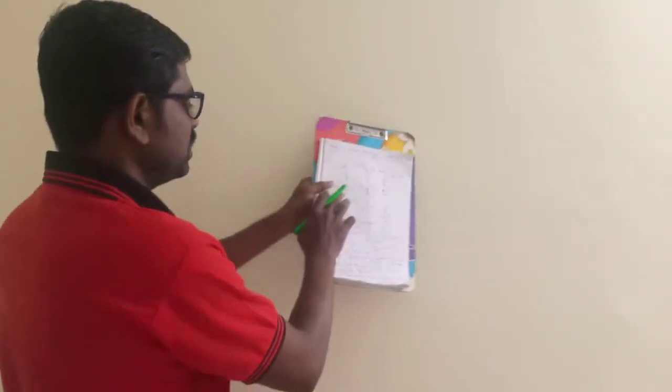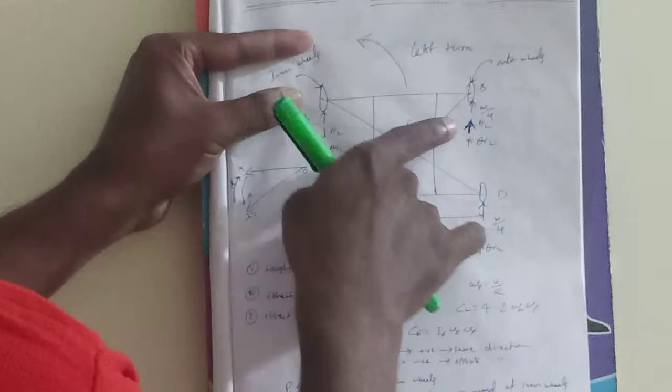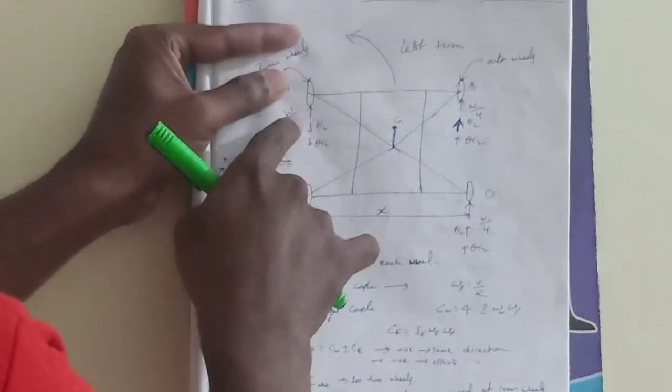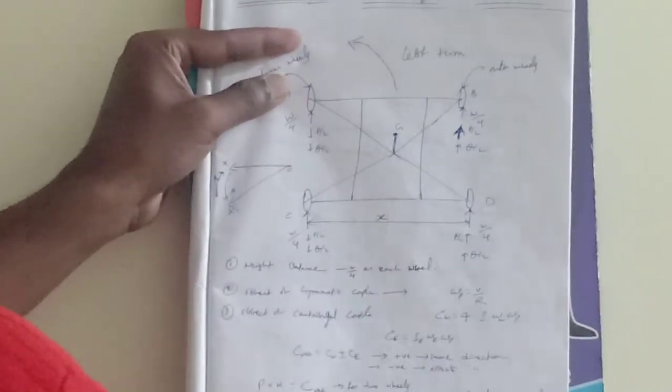That I have shown here, you see clearly. At each outer wheel, P by 2 upward. At each inner wheel, P by 2 downward. And the magnitude of P by 2 is C net by 2x.